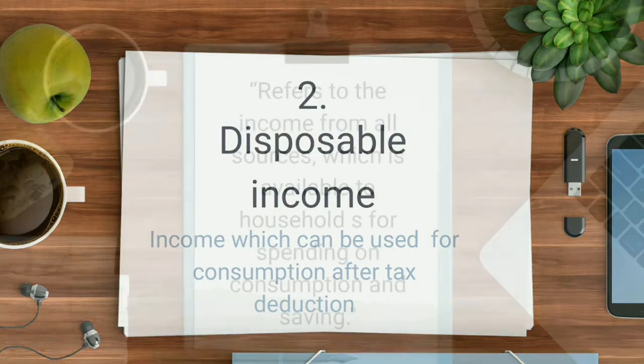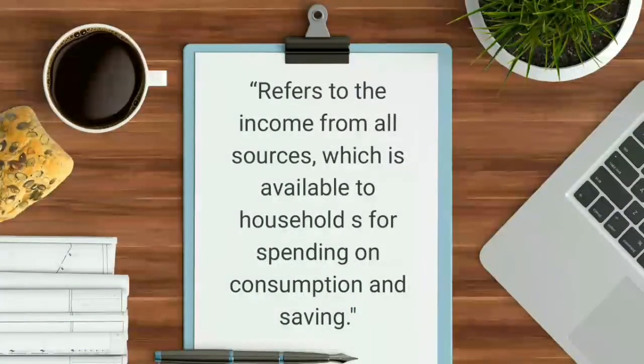Here the proper definition you can write down: disposable income refers to the income from all sources which is available to households for spending on consumption and saving. This definition is related to this chapter. The concept from this chapter is what we are using, so we need to understand the definition as per the chapter. But in general, what we call disposable income is that income which is available for consumption after tax deduction, or after all the liabilities have been paid to the government.